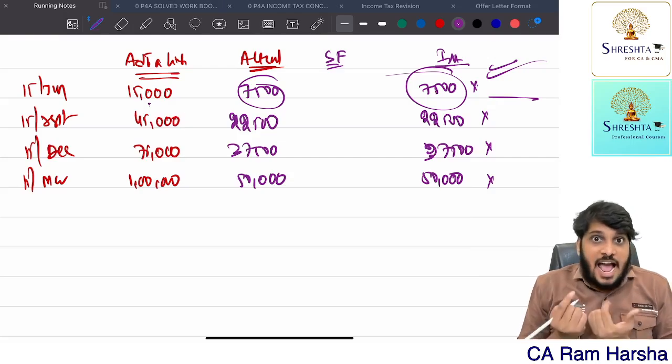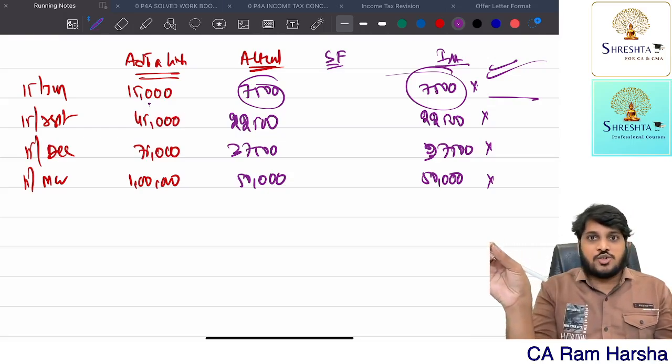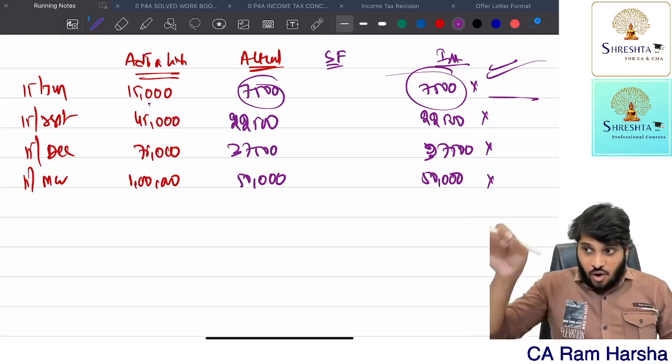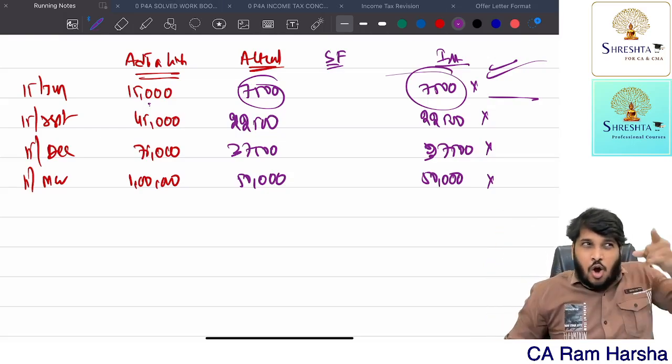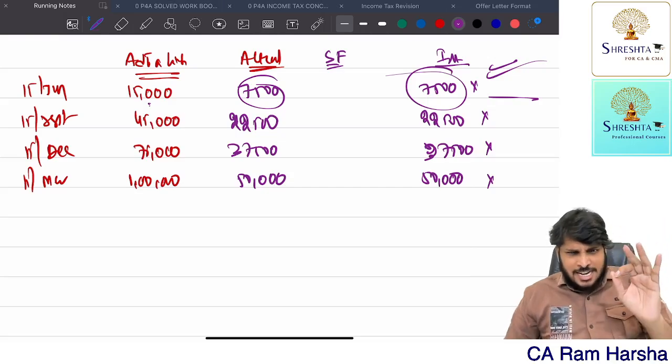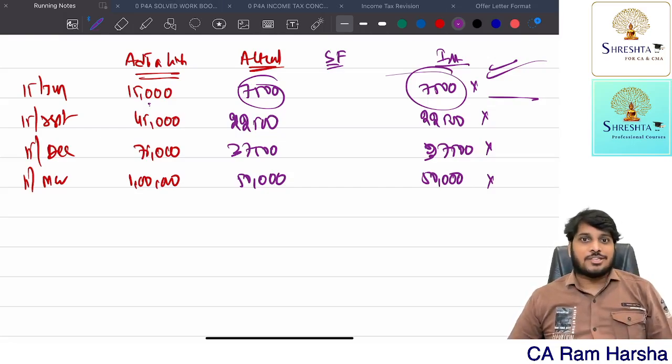How to calculate the actual shortfall? Actual advance tax minus actual installment is equal to actual shortfall. Now on that shortfall, will you compute interest? For that purpose, how much amount did I actually pay? Is it at least 12%? Yes, sir. No need to pay interest. If it is not 12%, calculate interest.